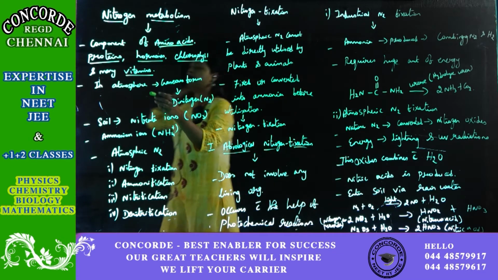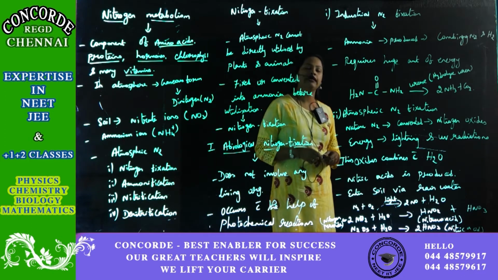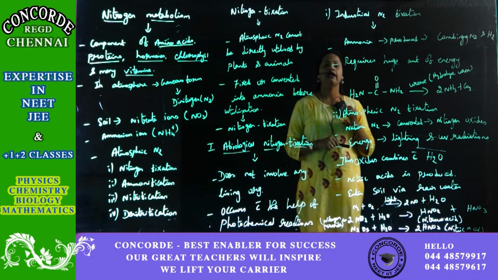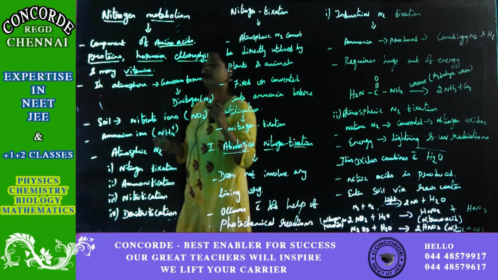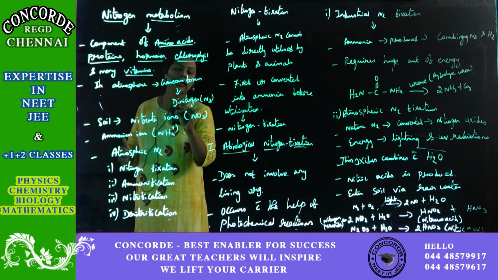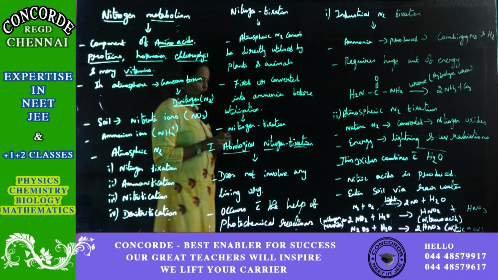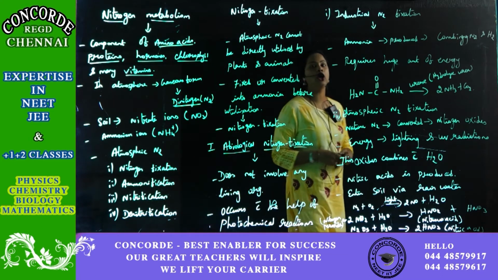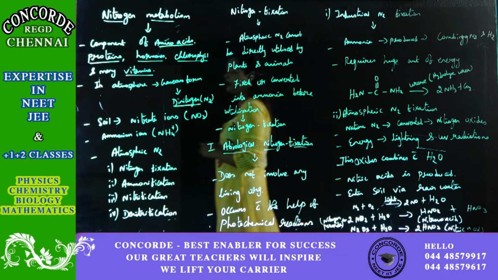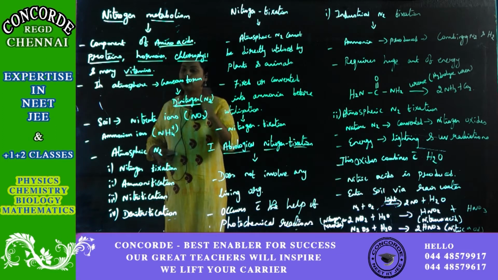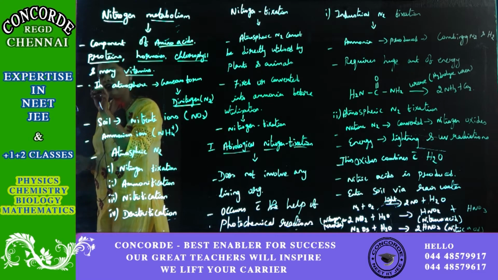In the atmosphere, nitrogen is usually available in the form of gas, and that form of nitrogen available in the atmosphere we call dinitrogen. In short, you can write it as N2. This dinitrogen cannot be utilized directly by the plants. So how does it have to be utilized? That is how nitrogen fixation comes. So this is about atmospheric nitrogen.